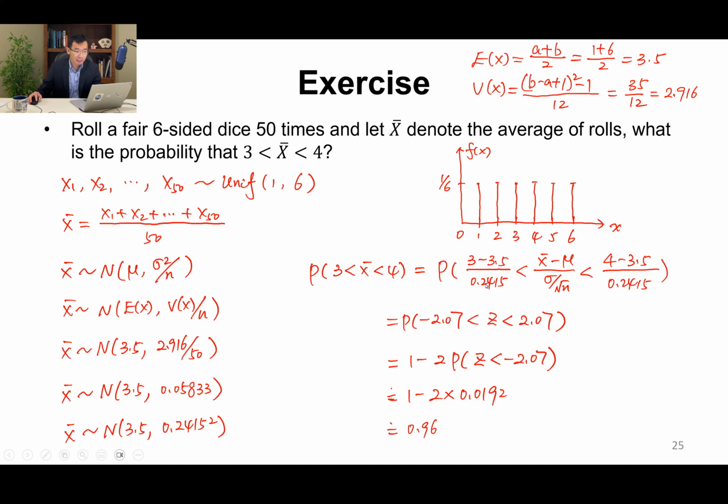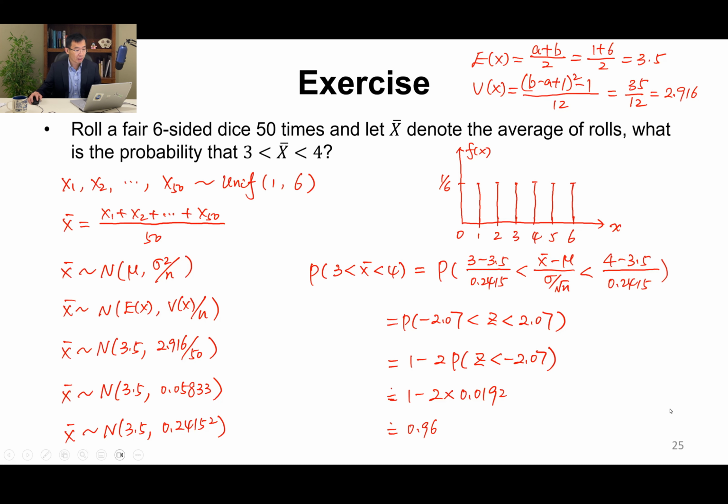Then we do the standardization on both sides. It will become 3 minus 3.5 divided by 0.2415 on the left side, and 4 minus 3.5 divided by 0.2415 on the right side. And this will become Z because this is the standardization of the sample mean. After calculation, we get minus 2.07 and positive 2.07. That means it's in between the two values. Then we have 1 minus 2 times the probability Z less than minus 2.07.